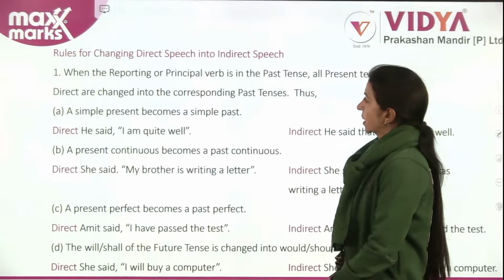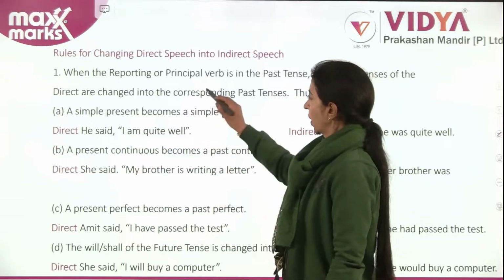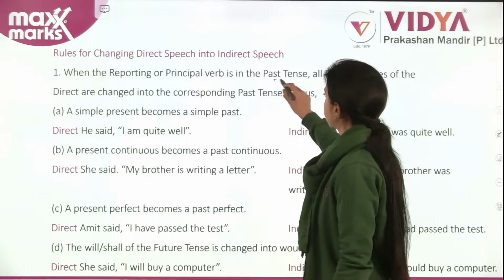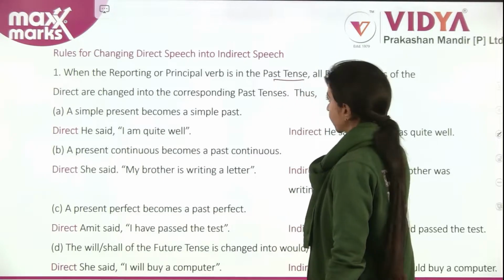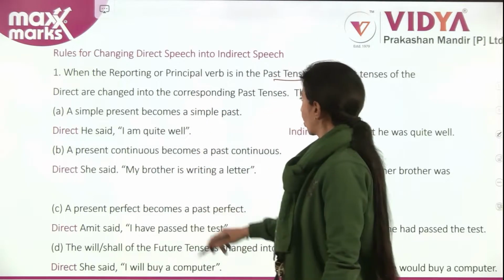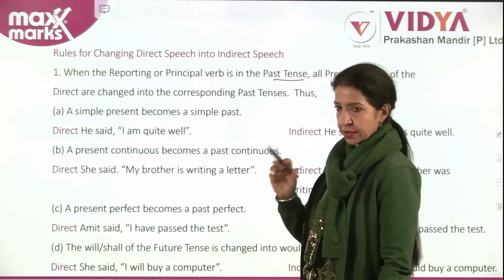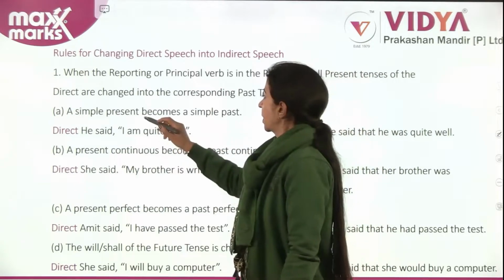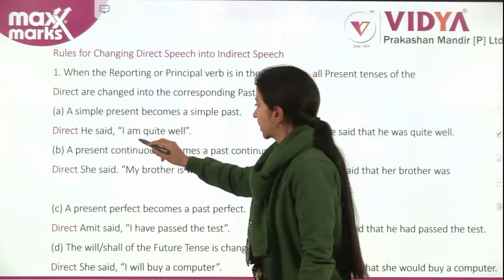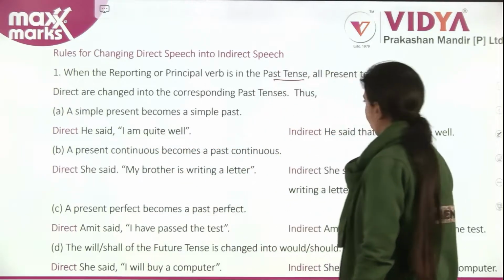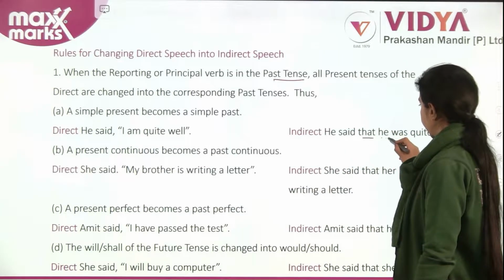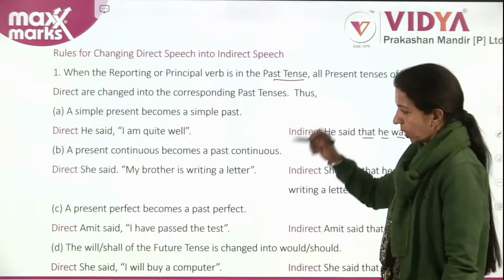Rules for changing direct into indirect. When the reporting or principal verb is in the past tense, all present tenses of the direct are changed into the corresponding past tenses. See through the example. A simple present becomes a simple past. He said, "I am quite well." He said that he was quite well.